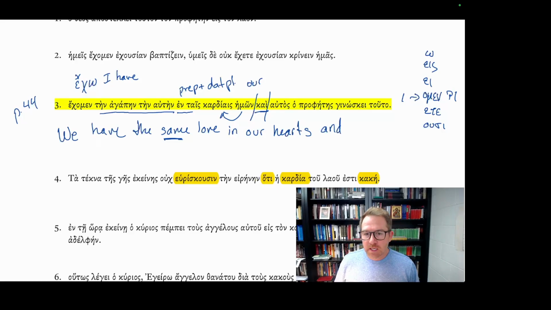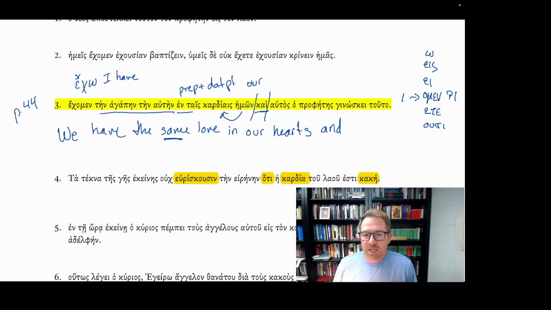kai autas ha prophetes genoske tuta. In this kai, this linking sentence, we have a new subject. Now in this case, you'll notice that instead of the attributive position, where the definite article is in front of the pronoun, this is the predicate position, where the definite article is in front of our noun, ha prophetes, and autos is in the predicate position.